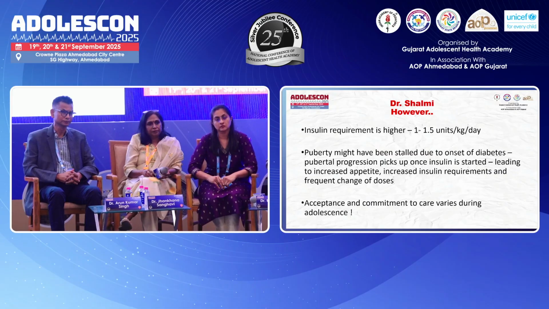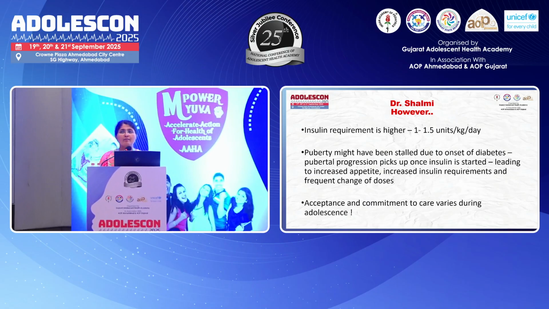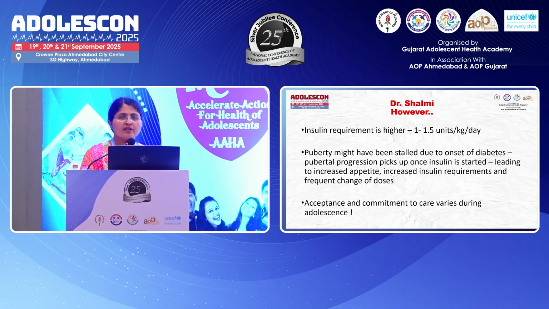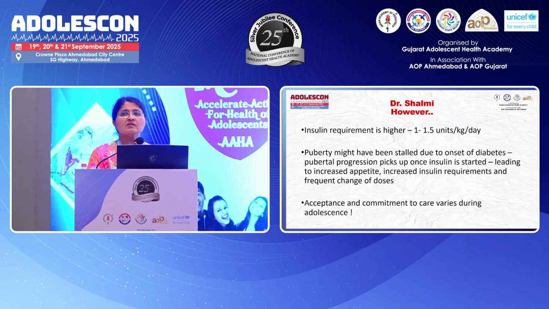Yes. So practically our management principles do not change. We have to give insulin, we have to thoroughly monitor, we have to do our medical nutrition therapy and lots of physical activity. But adolescence is a time where there are so many hormonal changes that might cause an increase in the insulin requirement. So often you end up giving sometimes even up to 2 units per kg per day of insulin. The child is going through a growth spurt. This is the time when kids actually realize the permanence of type 1 diabetes, and therefore all the psychological issues, the acceptance, the commitment towards care start coming into the picture.